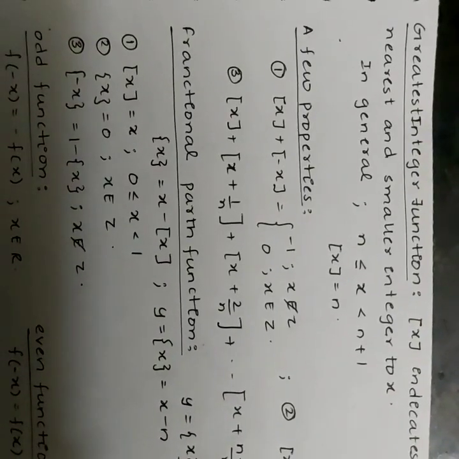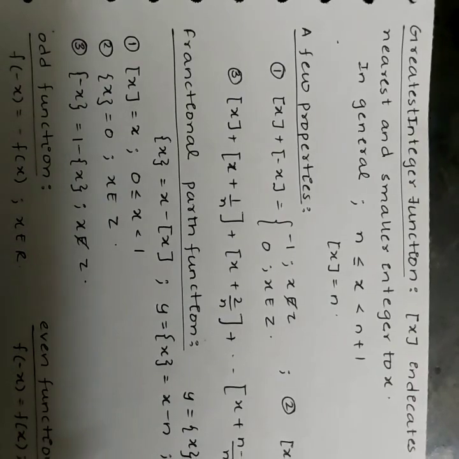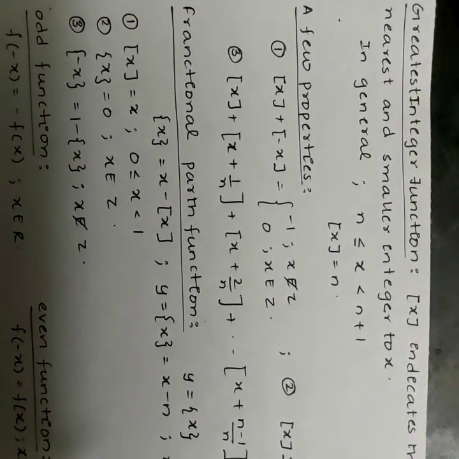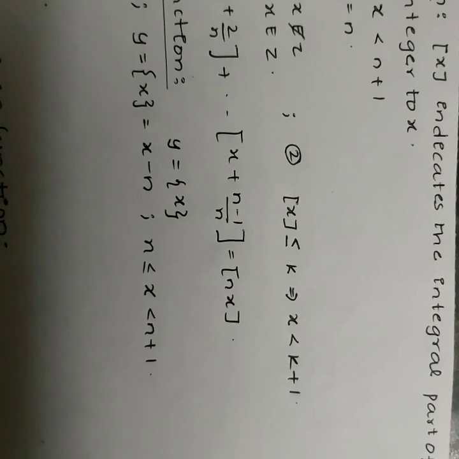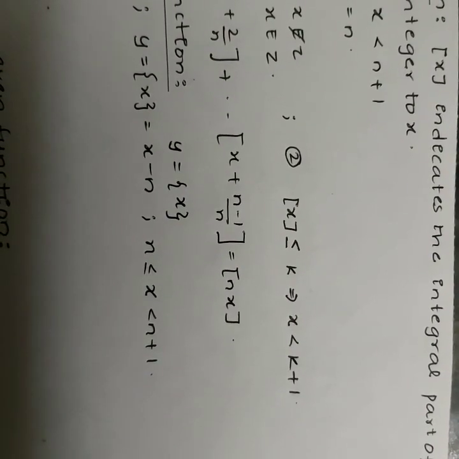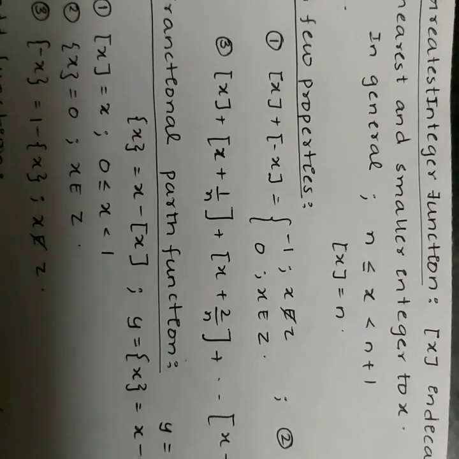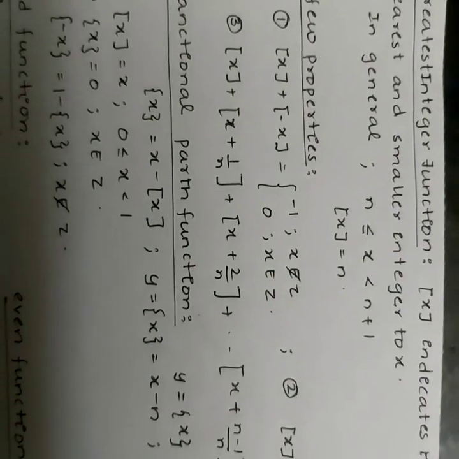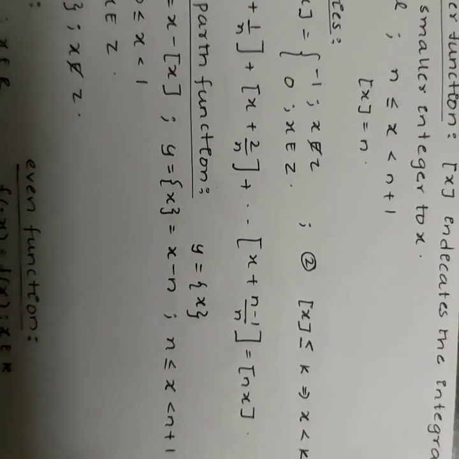A few properties. GIF of x plus greatest integer function of minus x is equal to minus 1 when x does not belong to integers, and 0 when x belongs to integers. If GIF of x is less than or equal to k, then x is less than k plus 1. Greatest integer function of x plus greatest integer function of x plus 1 by n and so on, up to x plus n minus 1 by n, is nx.